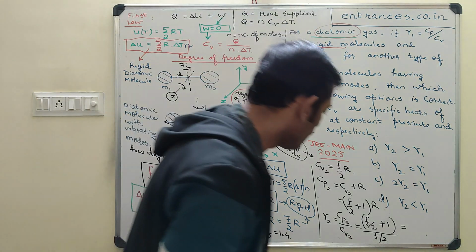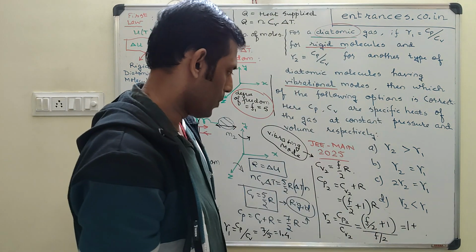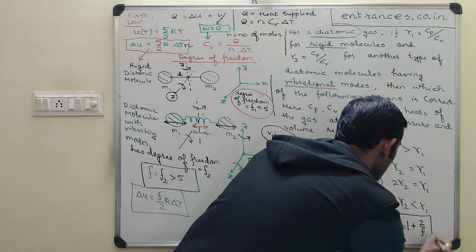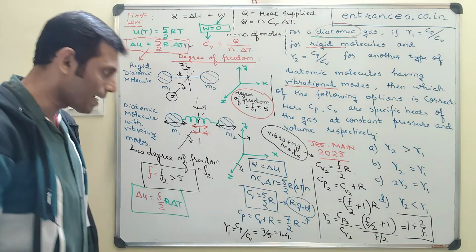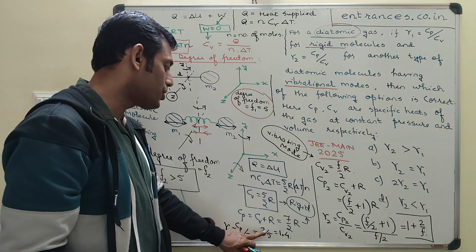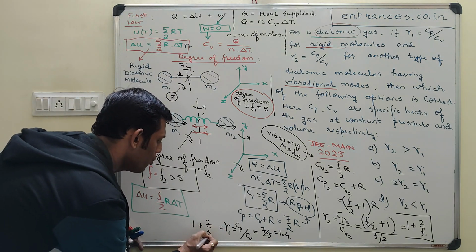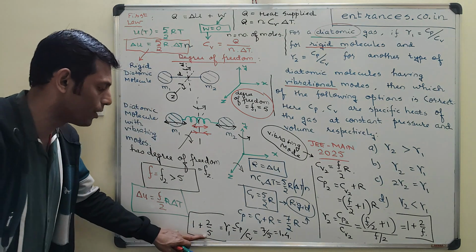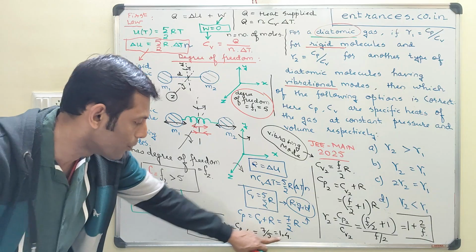It takes you to a calculation where you can say 1 plus 2 by F. See this, 1 plus 2 by F. And what was exactly the calculation for gamma 1? It was 1 plus 2 by 5, where the 5 is the degree of freedom in the denominator. So this was 7 by 5, 1.4.